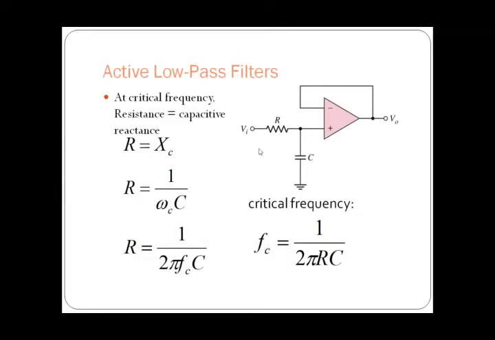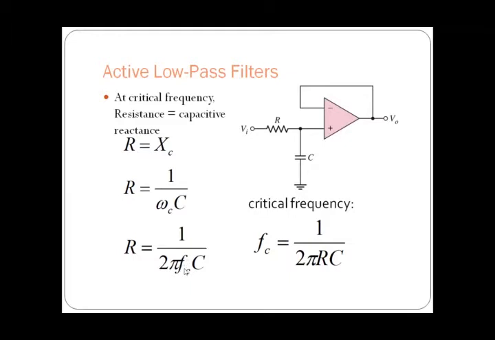So from this RC circuit, we can write the resistance is equal to the reactance of the capacitor, that is R is equal to XC. Then we can write XC as 1 by omega C, and in place of omega we can write 2 pi FC. So this is the critical frequency, FC is the critical frequency.